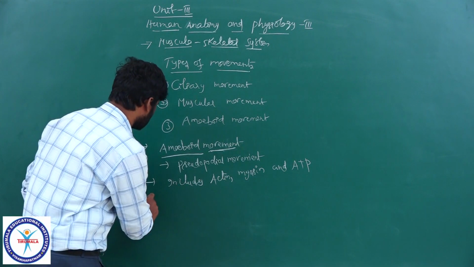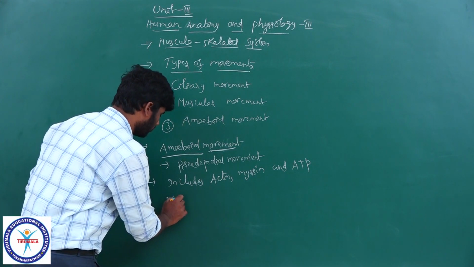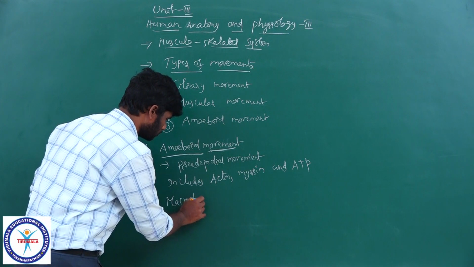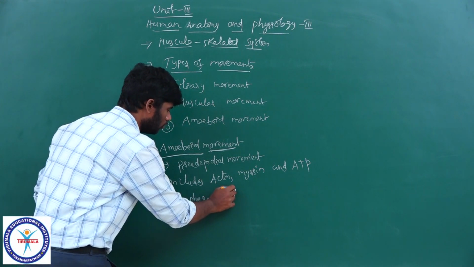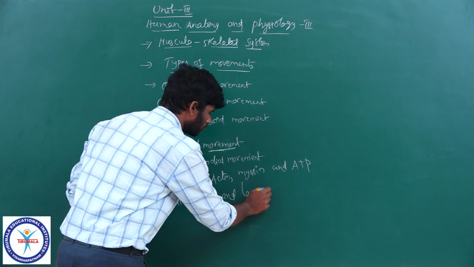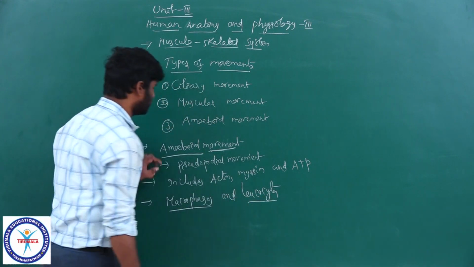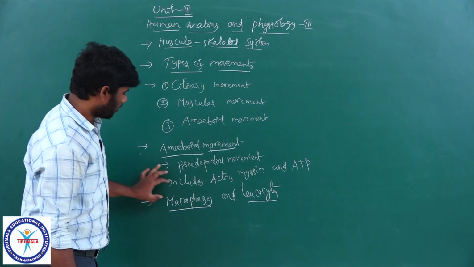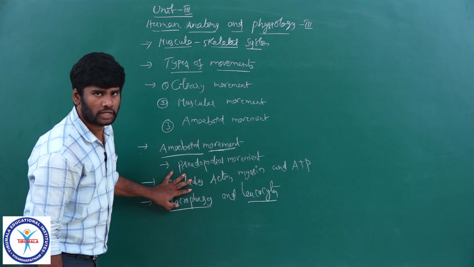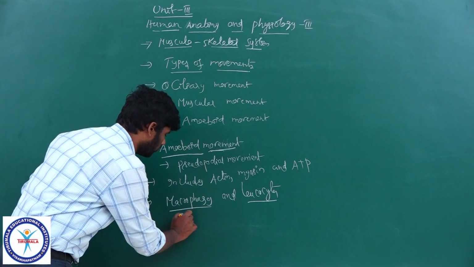There are two important cells in the human body, macrophages and leukocytes, that exhibit amoeboid movement. Macrophages are modified monocytes, generally found in tissues.